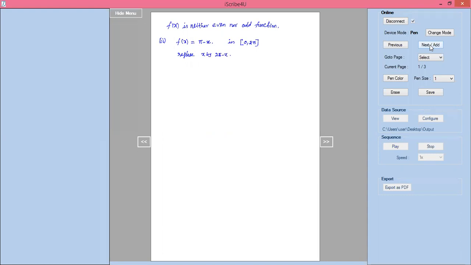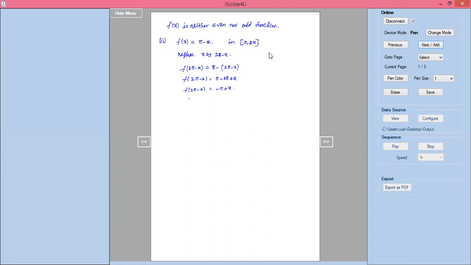If you replace x by 2 pi minus x, f of 2 pi minus x equal to pi minus of 2 pi minus x. Why am I replacing x by 2 pi minus x? Here the interval is 0 to 2 pi. Now, f of 2 pi minus x equal to pi minus 2 pi plus x. If I simplify this, pi minus 2 pi is minus pi plus x.